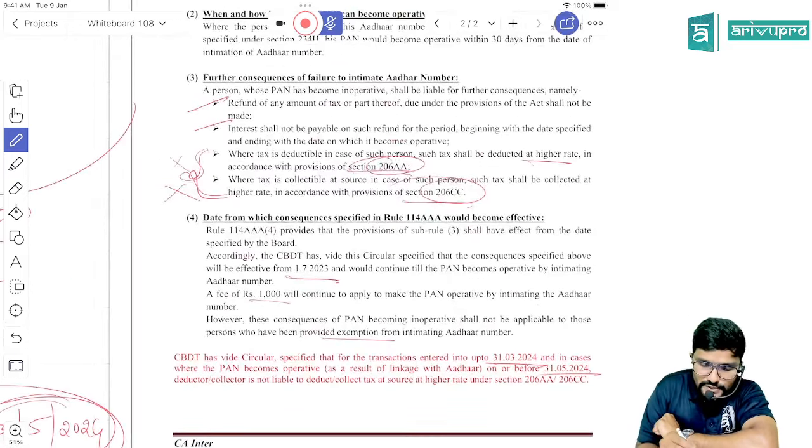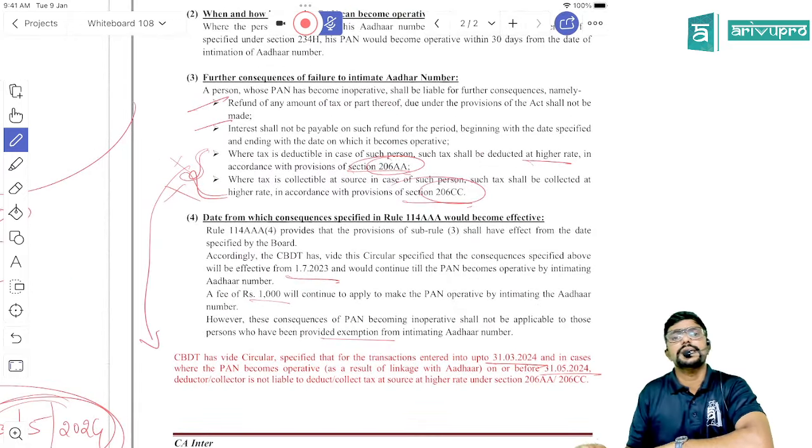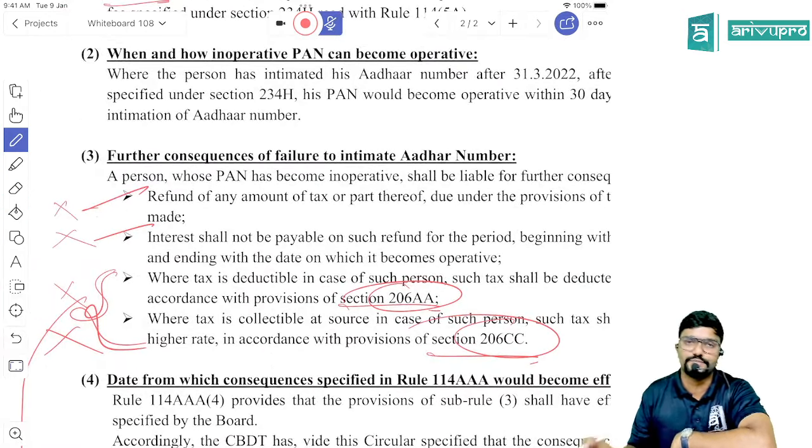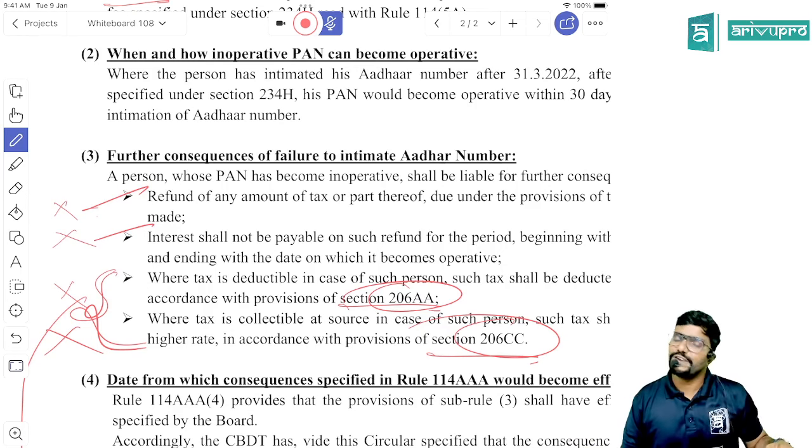So only for these two consequences they have given the relaxation, whereas for the first two consequences they have not given any relaxation. It would be applicable from 1st July 2023 only, guys.